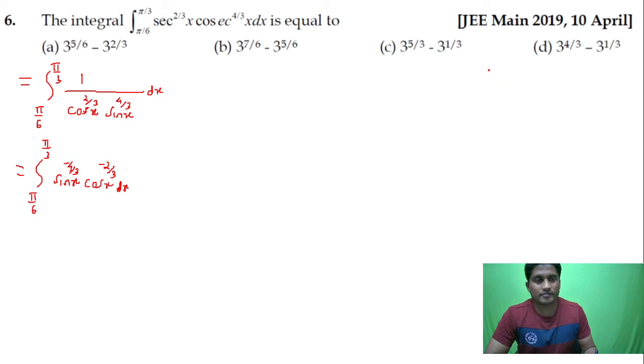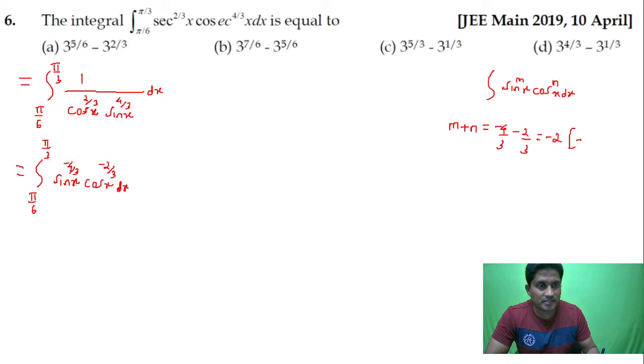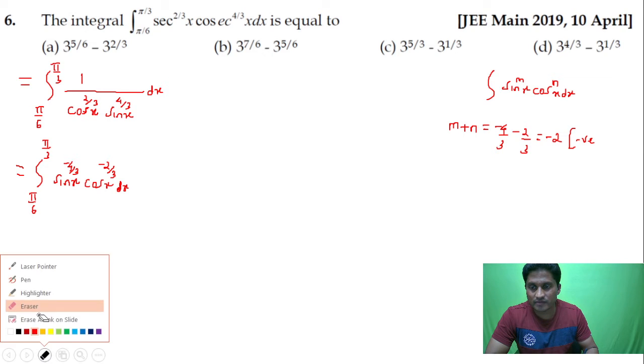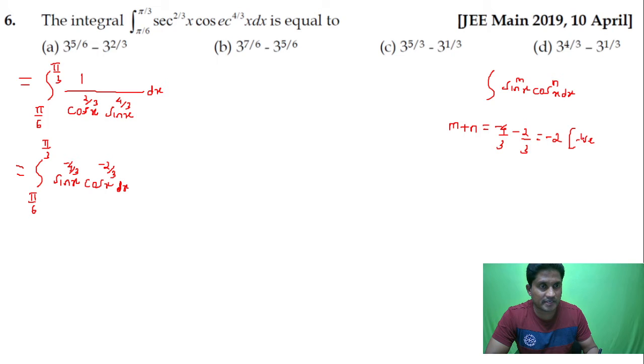Now this is of the form sin to the power mx and cos to the power nx. Here m plus n should be a negative even integer. m plus n is equal to minus 4 by 3 minus 2 by 3, that is equal to minus 2. So you get a negative even integer. So whenever you have sin power mx cos power nx, and m plus n is a negative even integer,